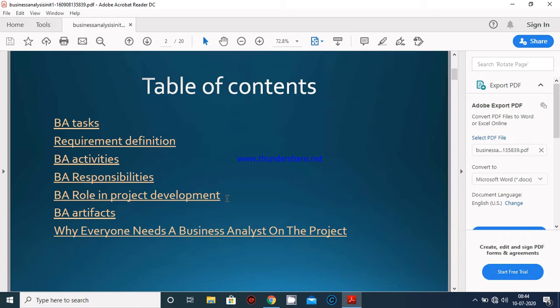This topic contains business analysis tasks, requirement definition, business analysis activities, responsibilities, role in project development, business analysis artifacts, and the last one is why everyone needs a business analyst on the project.